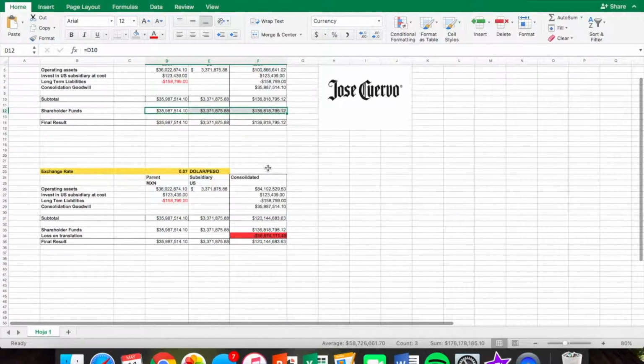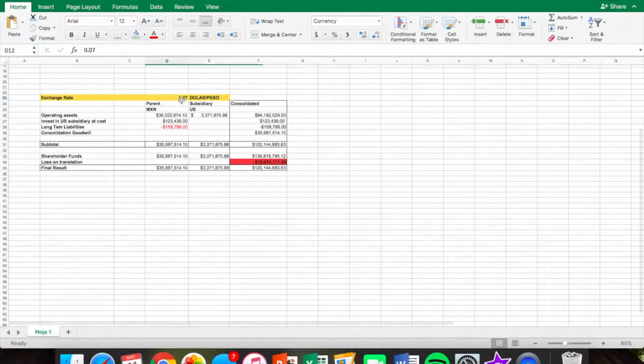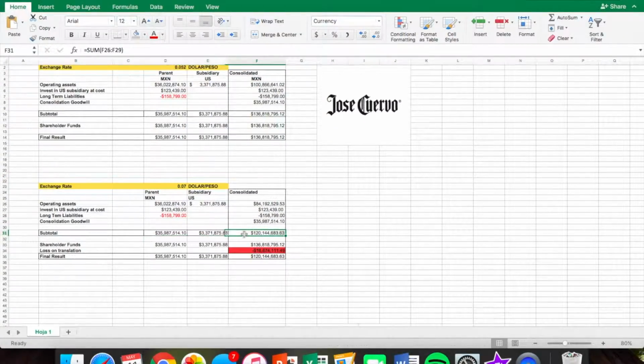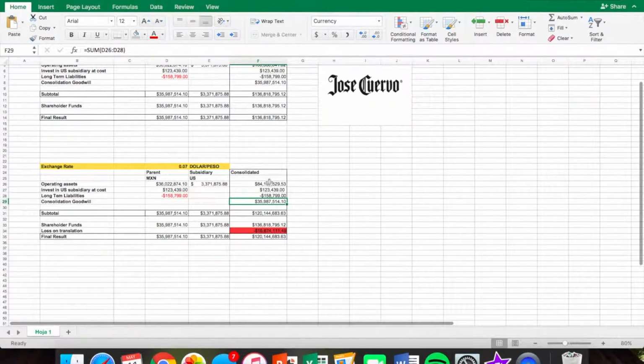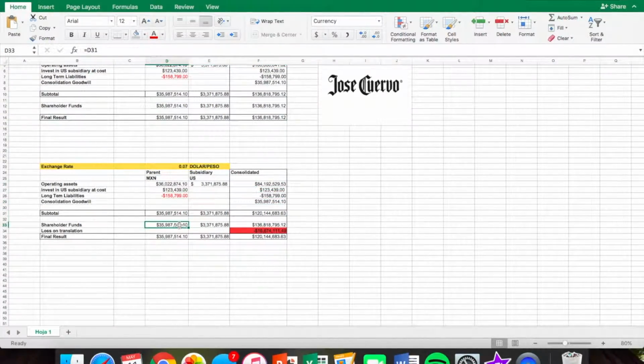So now, in this scenario where the peso shows an appreciation, we can see that even though the operating assets in pesos and in the subsidiary are the same, we have a different result. Now we have less money in pesos because the dollar now is worth less. Of course, the next three points remain the same, but unlike the previous scenario, in the subtotal, we have again a decrease because it's the sum of all the column, and as we have already said, the consolidated operating assets are less.